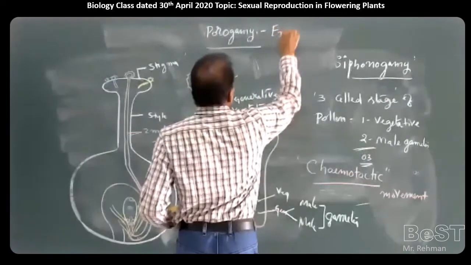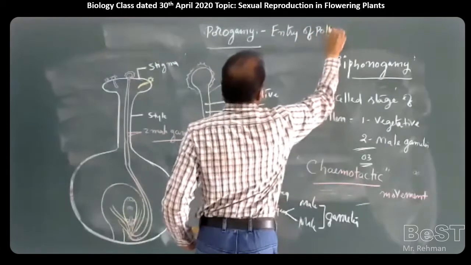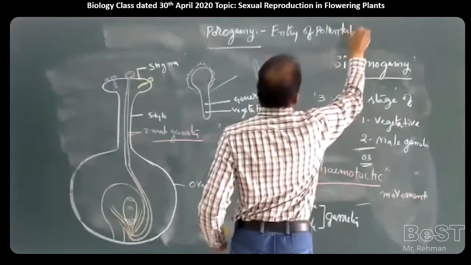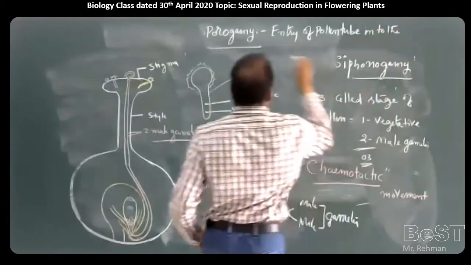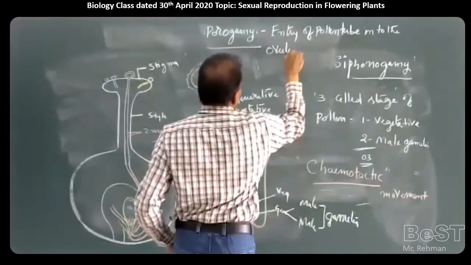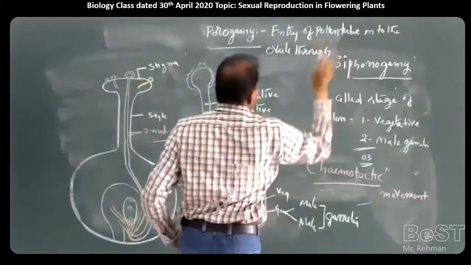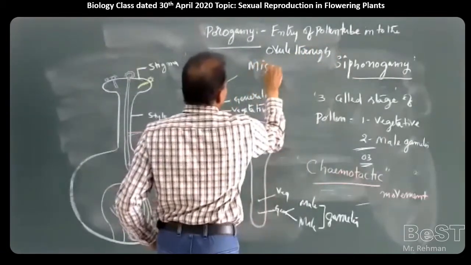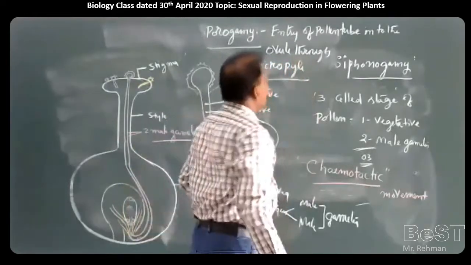Entry of the pollen tube into the ovule through the micropyle. This is called porogamy.